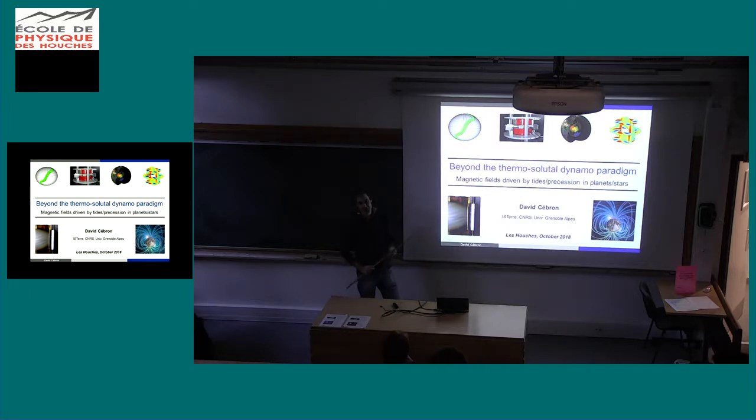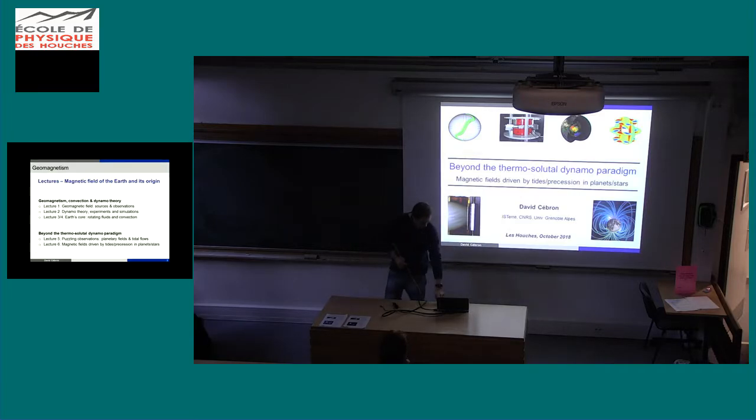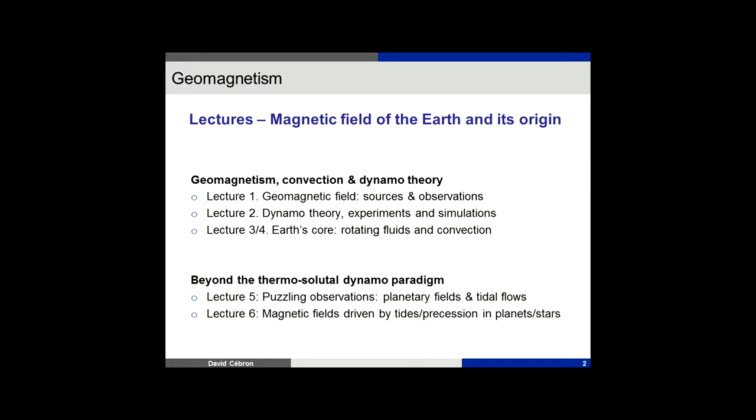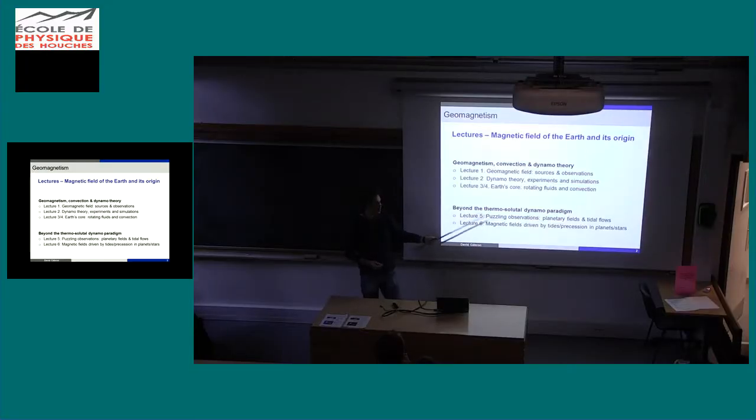Today we will continue the lectures of yesterday, continuing beyond the thermospherical dynamo paradigm. Yesterday we saw puzzling observations in the solar system and beyond, which challenge the usual model where the magnetic fields of planets and stars are driven by buoyancy forces. We also saw that small effects like tides in planets can drive vigorous flows, turbulence, and so maybe dynamo. So today we will see if this turbulence is indeed dynamo capable.